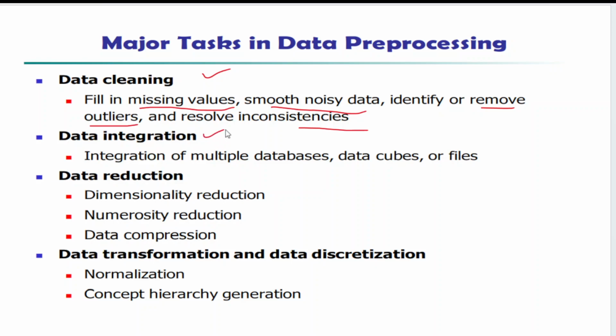And next one is the data integration. What is meant by the data integration? Integrating the data from the multiple sources. What are those multiple sources here? See, I can extract my data from the Amazon Redshift, or else I can get my data from the Google BigQuery, or else from the Teradata, or from normal simple CSV files, or else from normal Excel files. So all these are the multiple sources of the data, but still what I can do, I can download and extract all these data files and I can make it into some common format. That is called the data integration.